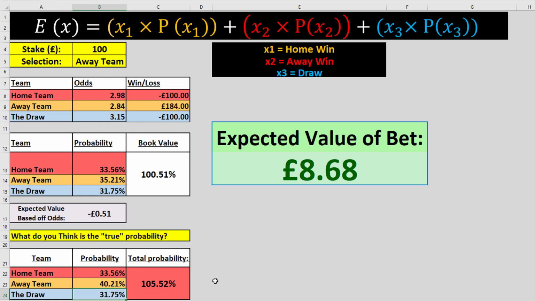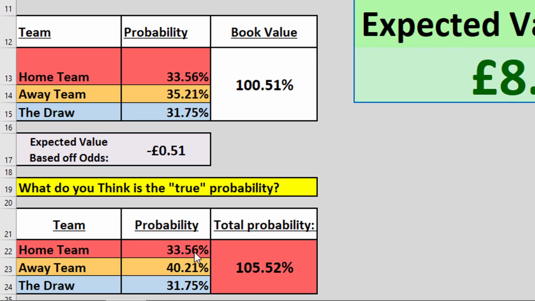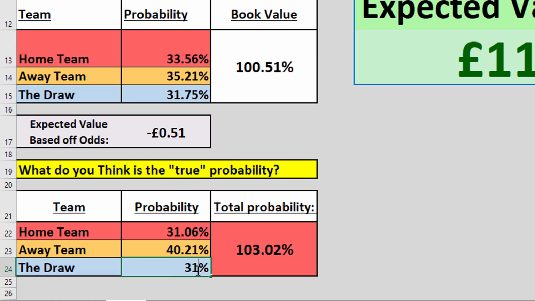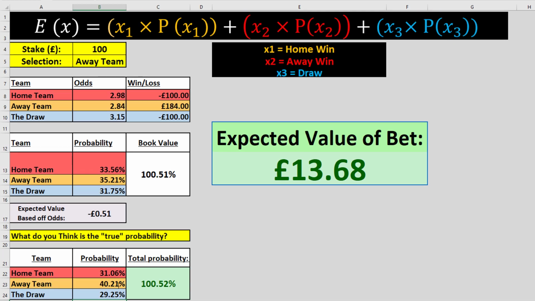So when you get really into football betting, you would want to accurately price each individual team in this game. However, if you're not sure where that extra 5% would go, I would just split it evenly between the other two outcomes. So that would be the home team and the draw. So I'm going to take 2.5% off the home team's probability here, get them down to 31.06. And take 2.5% off the draw here, so what does that make that? 29.25. As you can see now, the total probability has turned green. We're around 100%. The expected value has gone all the way to 13.68, and that would be a more true reflection, so to speak, of the expected value of this bet.